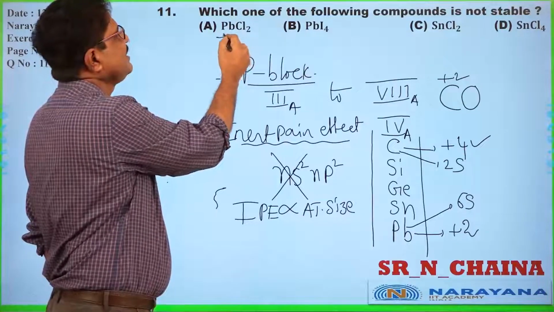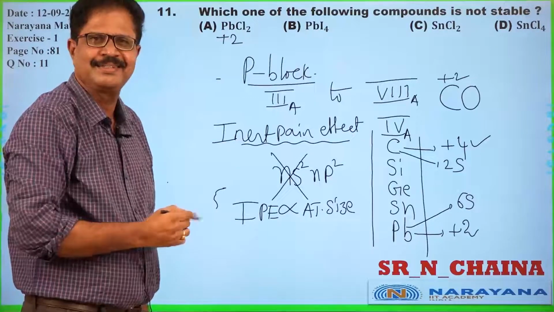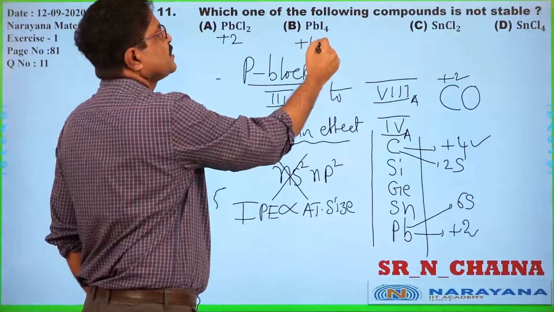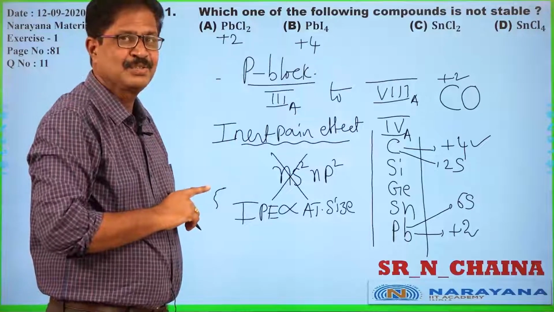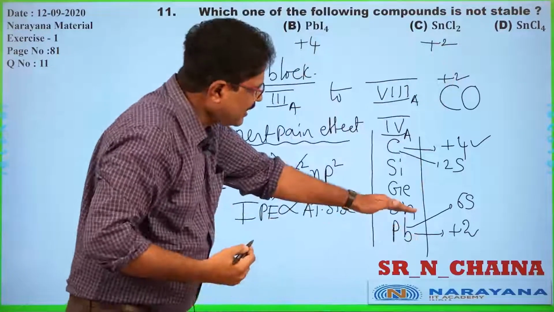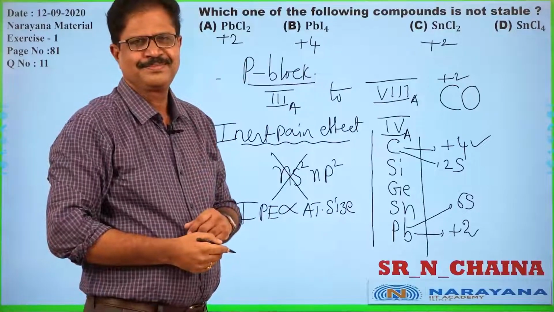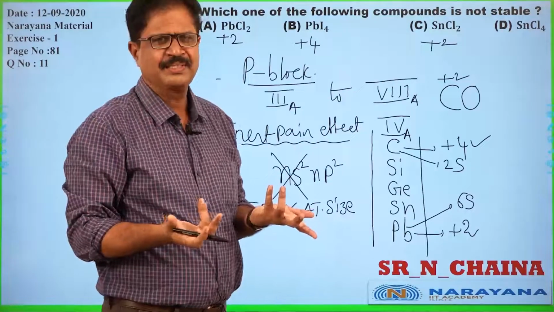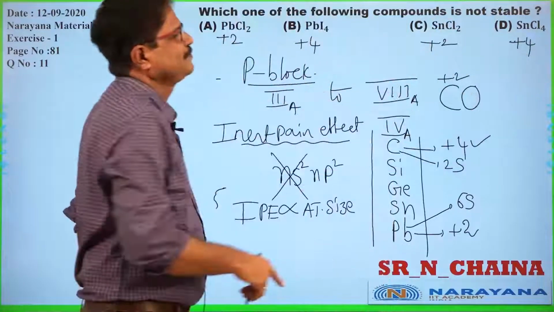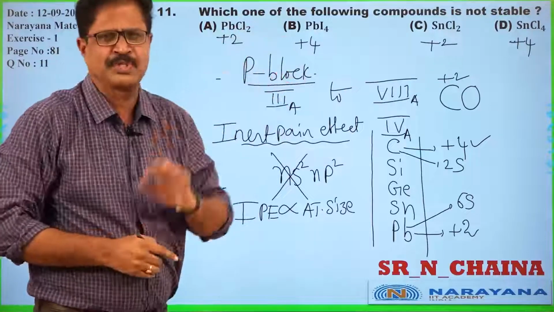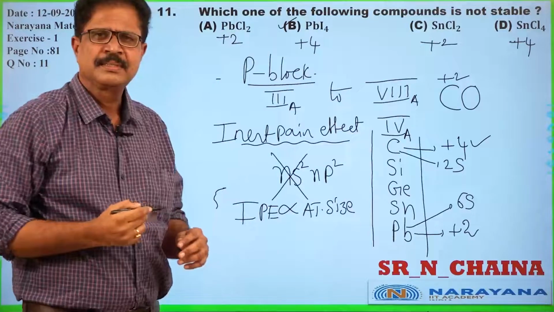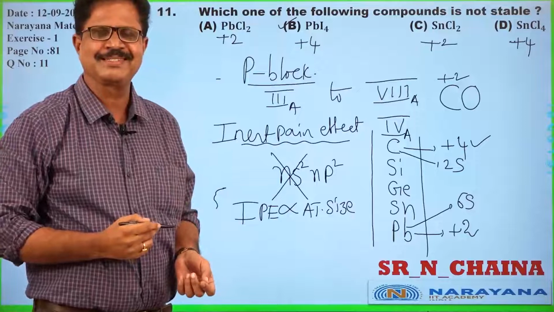PbCl2, here lead is carrying +2 oxidation state, stable. In PbI4, +4 oxidation state, dangerous to the lead. In SnCl2, just before lead, stannum is present, so +2 only, no issue in it. As far as Sn +4. So among these 4 options, in B option as well as in D option, we have +4 oxidation states.